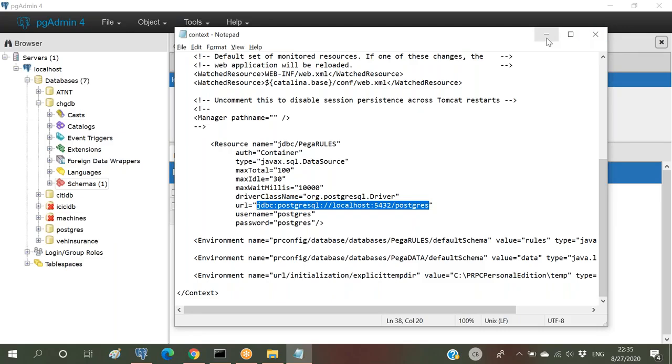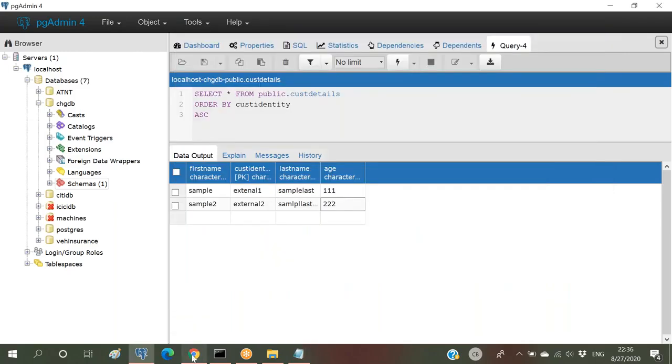Now create one new database connection. A database connection can be created under this statement. I'm trying to create one new database connection with the JDBC URL.